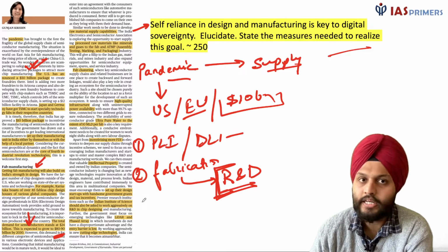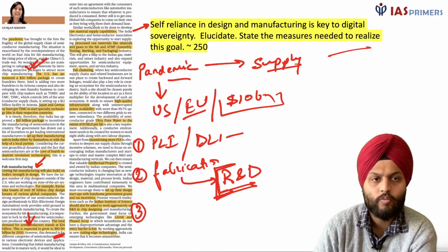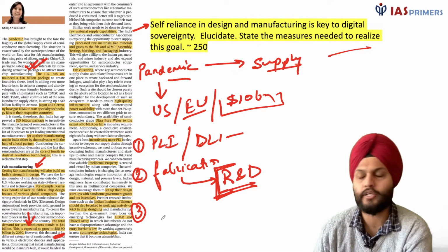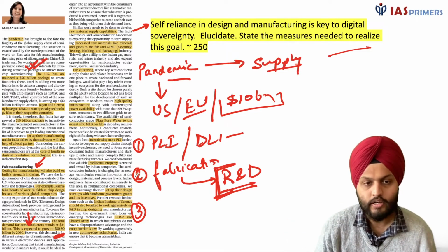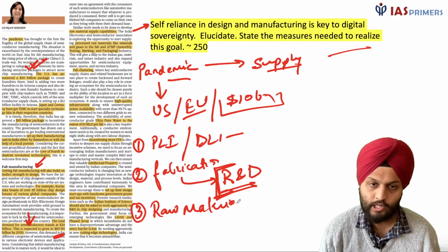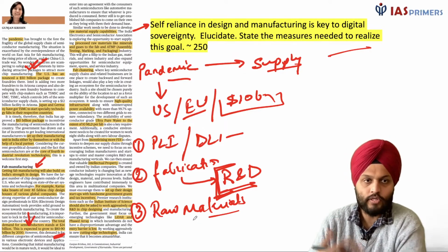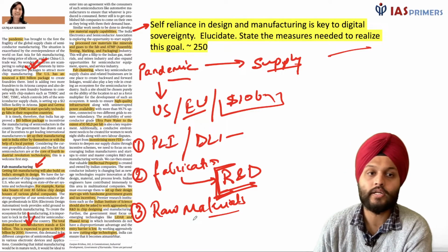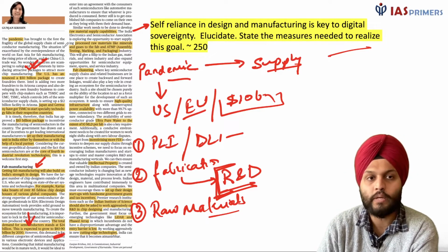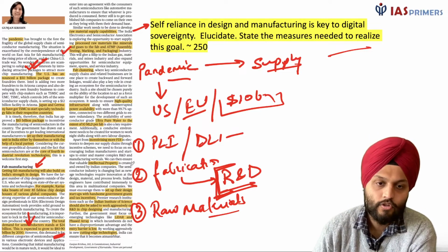Now, what else needs to be done is, you can have this, that these are the steps that are required to be done. If we have to do fabrication in a country, that is something to be made, we need to have raw materials for that. But raw materials have been dominated by which country? China in particular, right? So we need to improve that. And furthermore, we need to improve our capacity of processing raw materials and gases for assembly, testing, marking and packaging. Okay, so this is there.